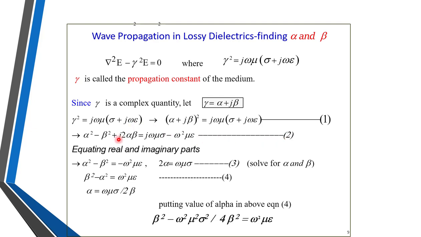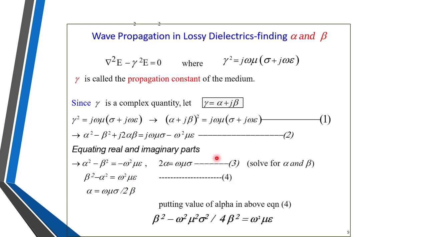Okay, on the right hand side and left hand side there are some imaginary terms with j, so we'll equate real parts and imaginary parts. Equating real parts, we get alpha square minus beta square is equal to minus omega square mu epsilon. If I want to remove the minus sign, multiplying by minus 1, it becomes beta square minus alpha square is equal to omega square mu epsilon. This is called the fourth equation.